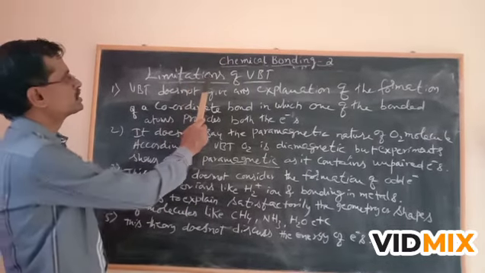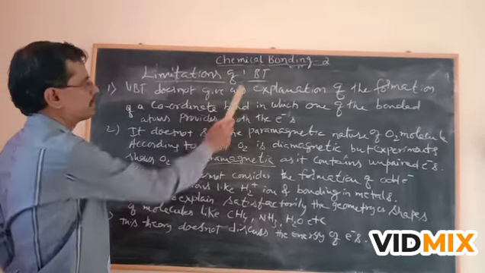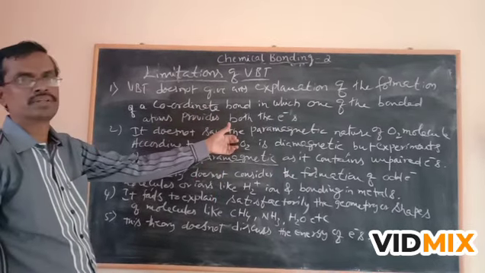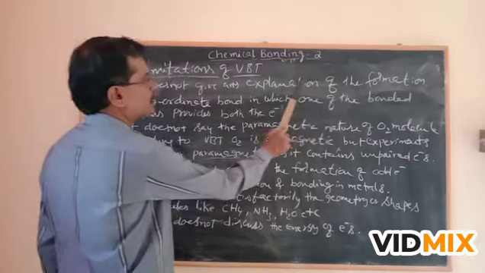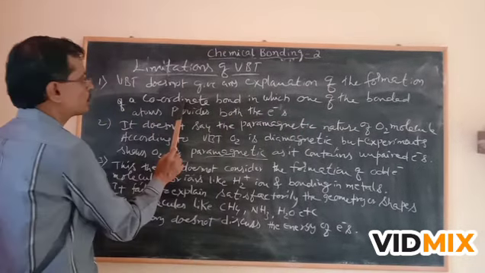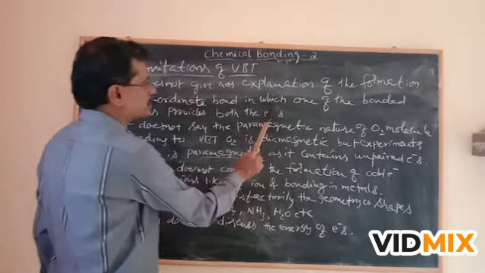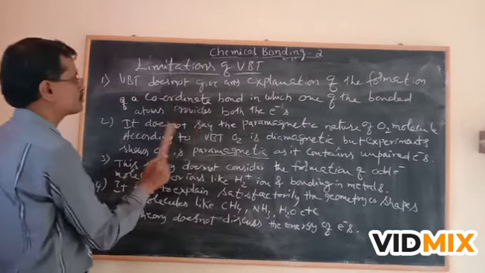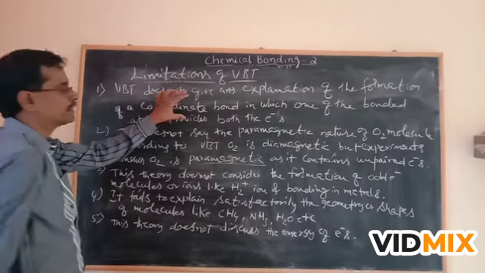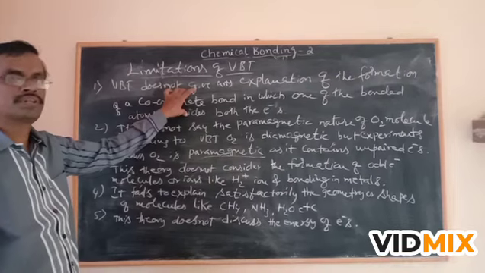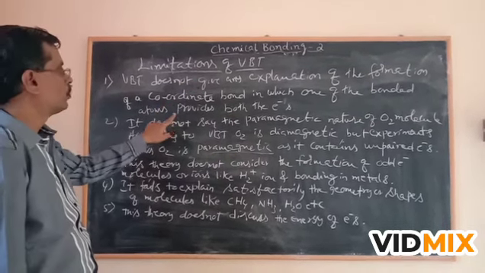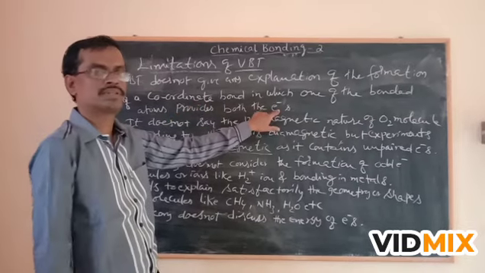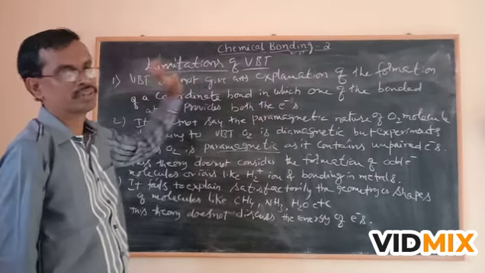Lastly, we will discuss the limitations of valence bond theory. They will usually ask this question in the examination for 2 marks. The first one: VBT does not give any explanation of the formation of a coordinate bond in which one of the bonded atoms provides both the electrons. In covalent bond formation, sharing of the two electrons takes place, but in a coordinate bond, one atom provides both the electrons. This is not explained in valence bond theory.